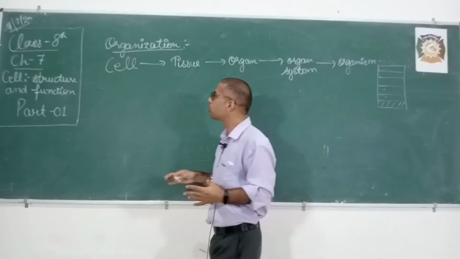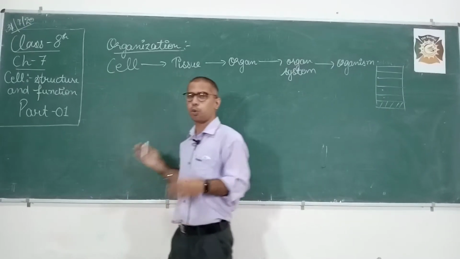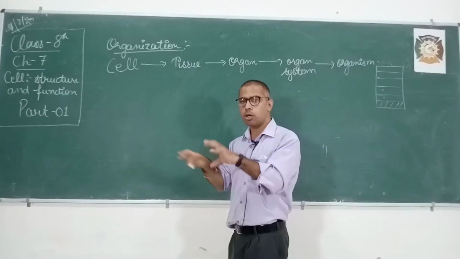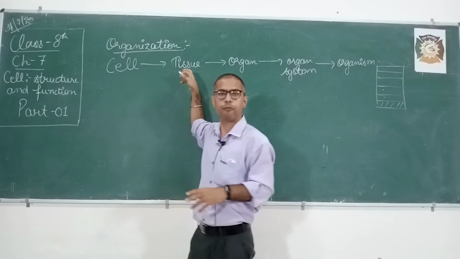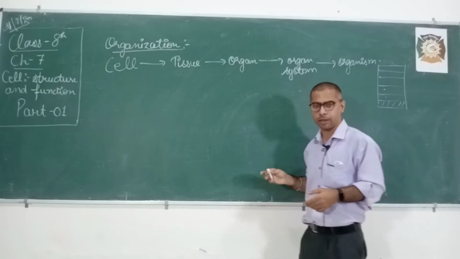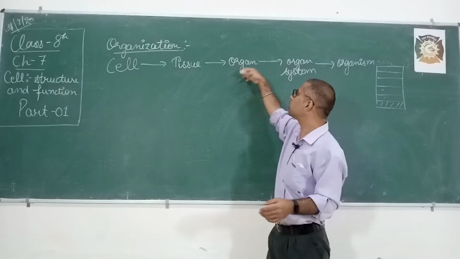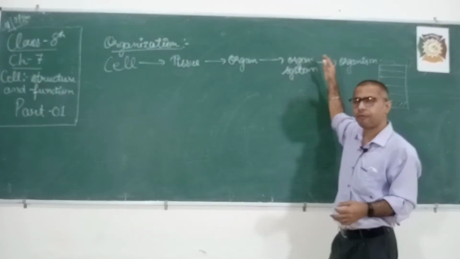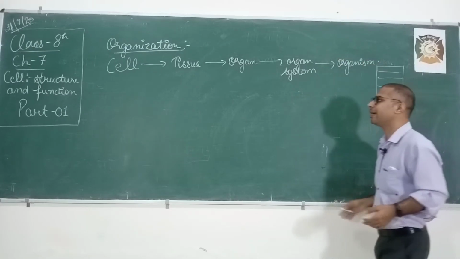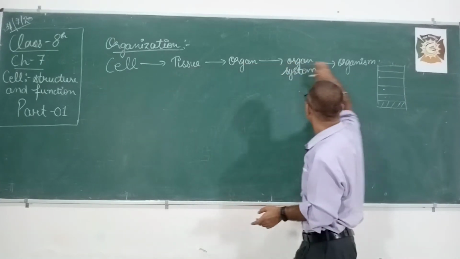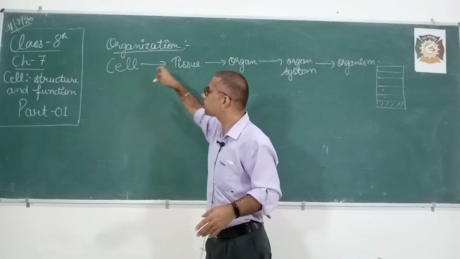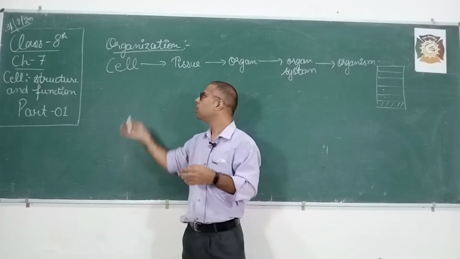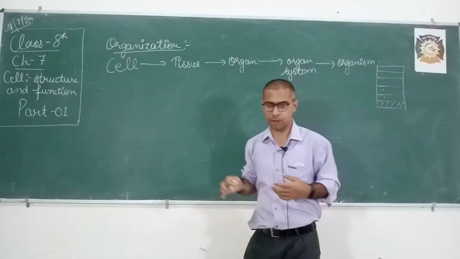What I'm trying to say is, when cells which are doing the same function join together, they form a tissue. Those tissues which are doing the same function form an organ. When organs join together, they result in an organ system, and different organ systems form the organism. This is called organization, where parts are doing a similar function.